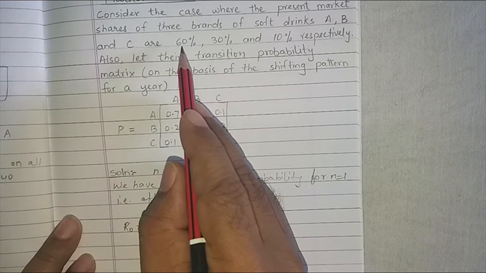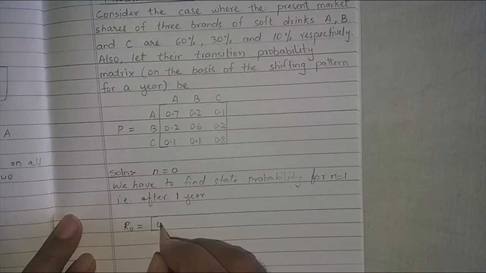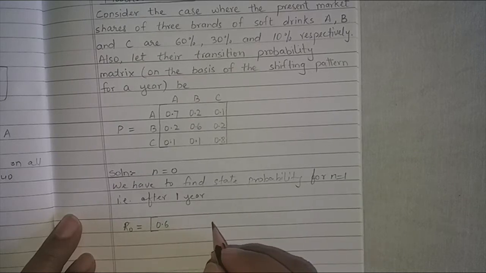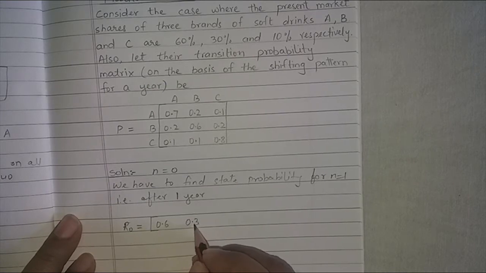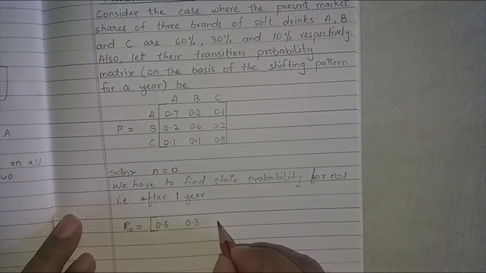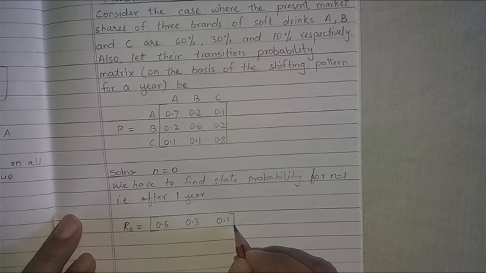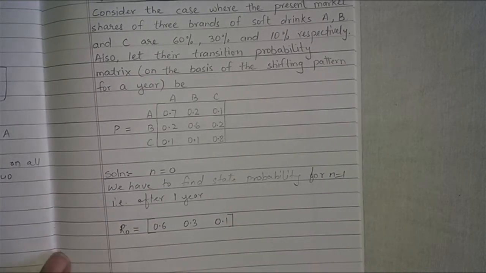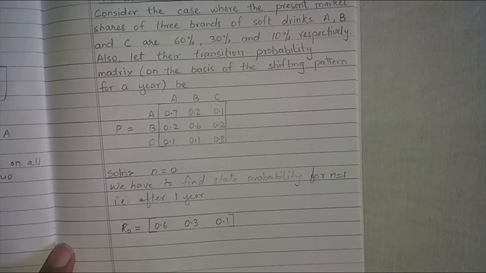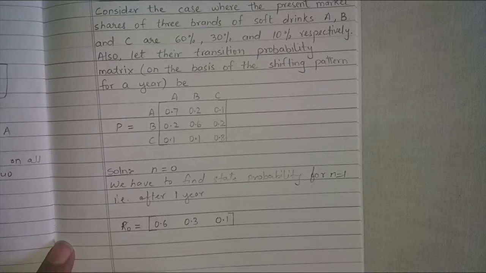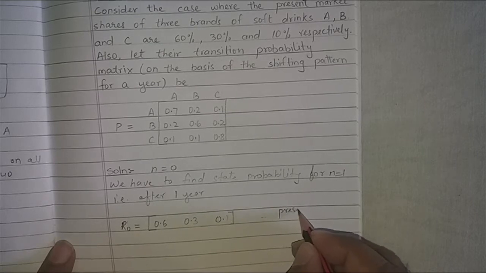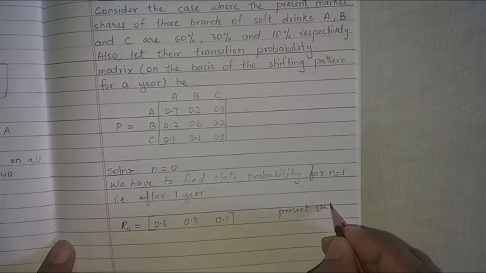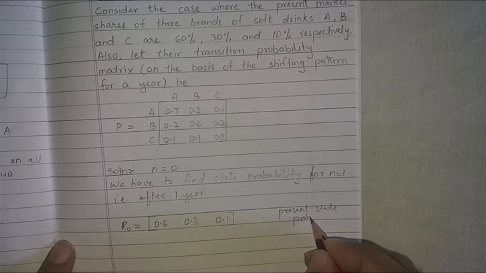So if we convert this into a probability value, it will be 0.6, 30% will be written as 0.3, and for 10 it will be 0.1. So this is my present state probability.